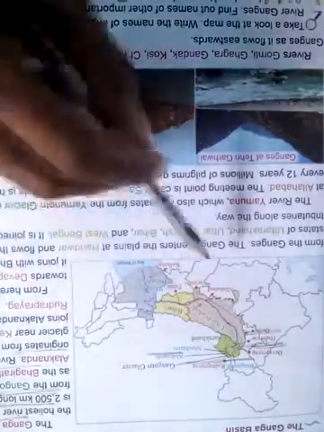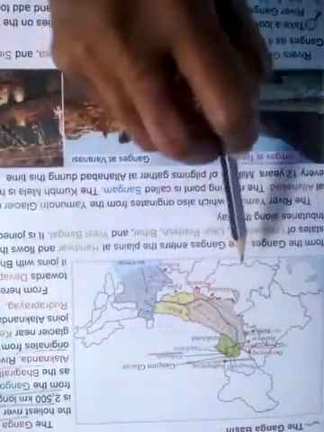The meeting point is called Sangam. The Kumbh Mela is held here once every 12 years.